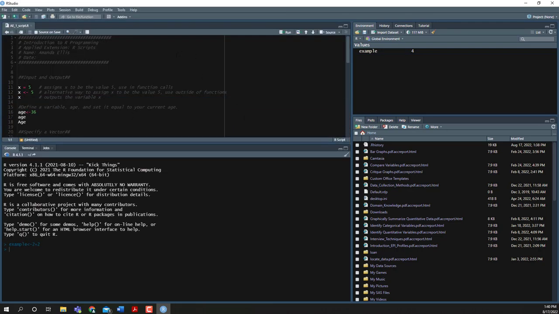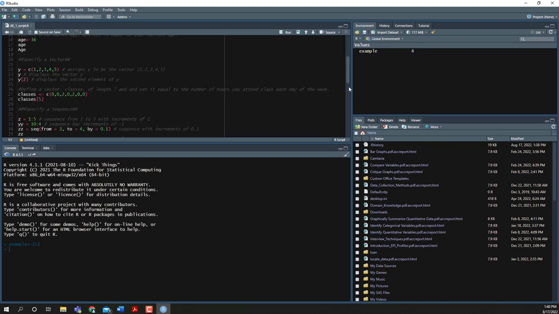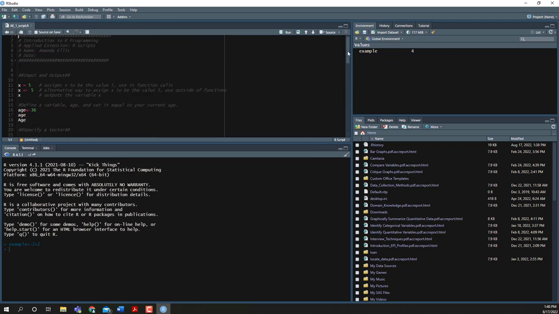And so you'll see this has opened up a file that has some text in it, and these are all different lines of code. What you're going to want to turn in for this assignment is this script. We're going to work through it together. I'm going to make some changes, and then from those changes I'm going to show you how to save this, and you'll submit this file to Canvas.